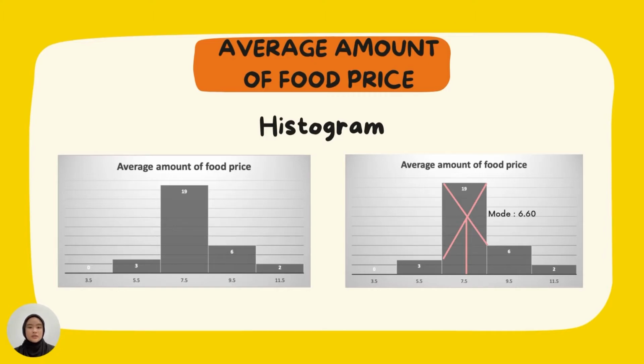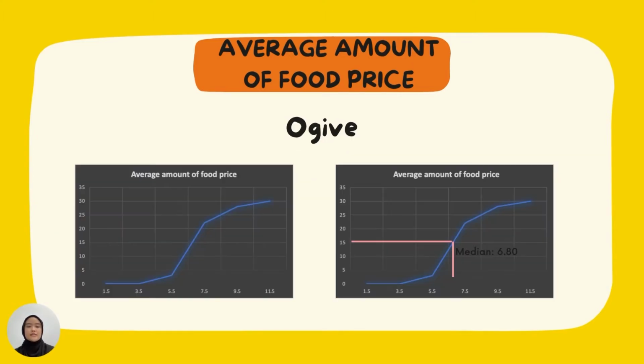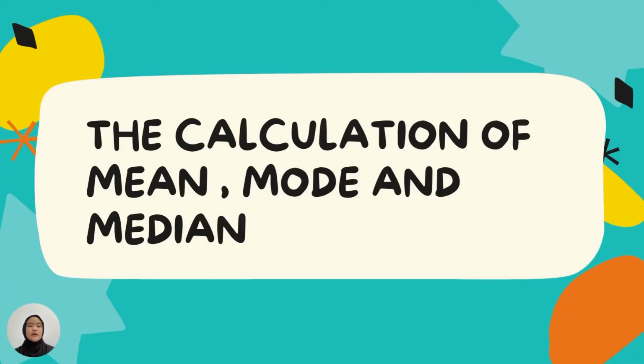So as you all can see here, this is the histogram. In this histogram, we get the mode, which is 6.60, and it is for average amount of food price. And next is the ogive. In this ogive, we get the median, which is 6.80, and it is also for the average amount of food price. So the next one, I'm going to talk about the calculation of mean, mode, and median.